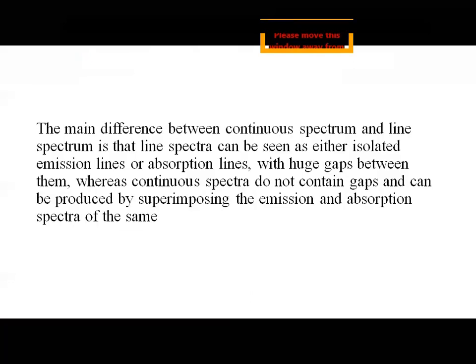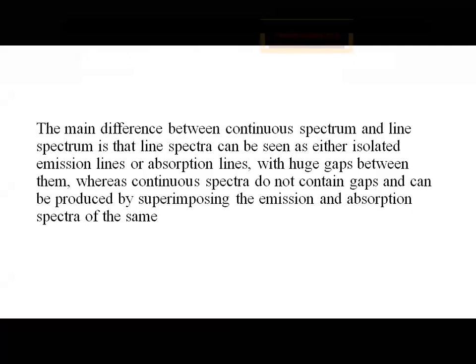What is the main difference between continuous spectrum and line spectrum? Line spectra can be seen as either isolated emission lines or absorption lines. Separate lines you can observe for line spectrum, with huge gaps in between.